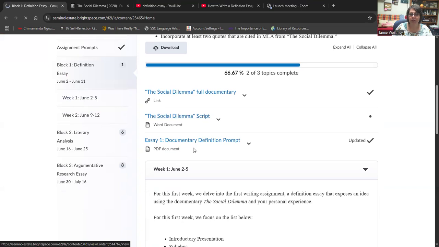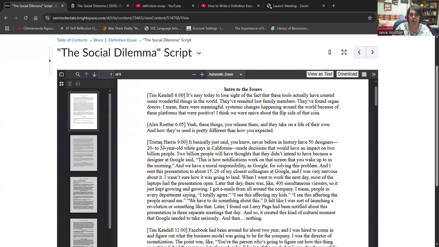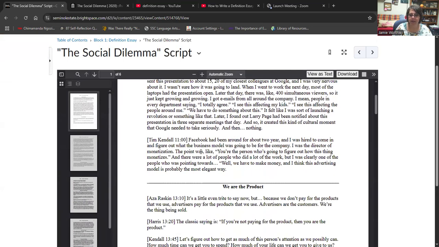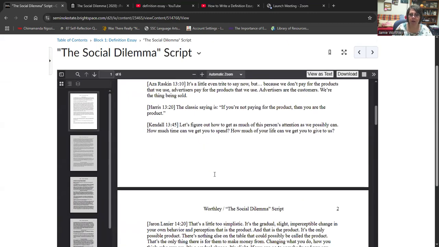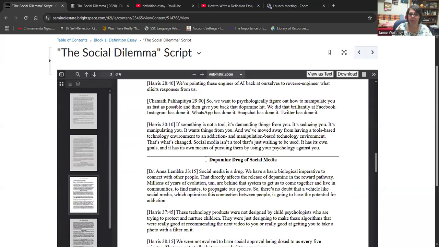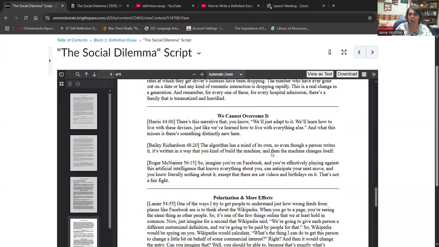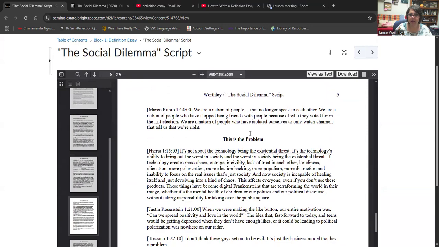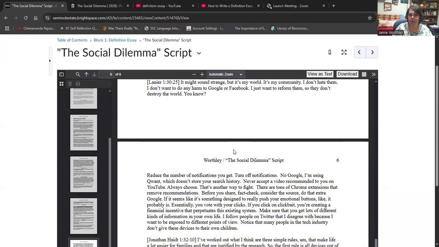Here we go. The script is, you can download this, you can print it, but it's who says what pretty much. And I condensed this a lot and I broke it down into how the social dilemma is, in my opinion. It talks about the issues, it talks about how we are the product, and then it goes into how we became the product. Dopamine, the drug of social media. We cannot overcome this, polarization and more effects. This is the problem. This is my favorite quote right there. And here's the solution, right? And then,